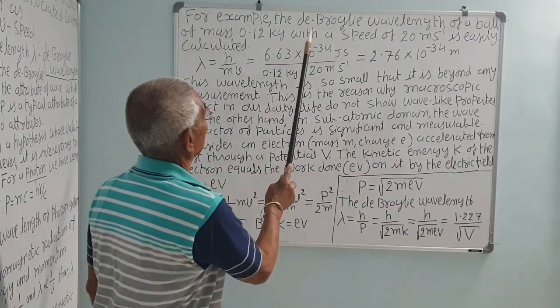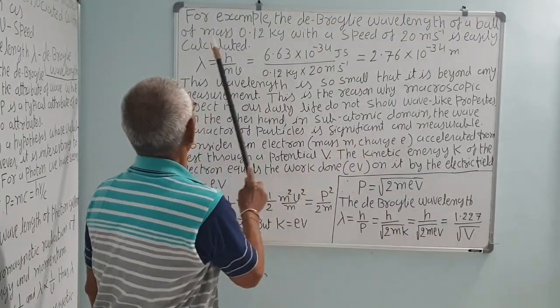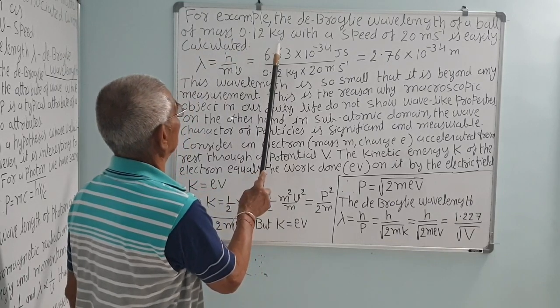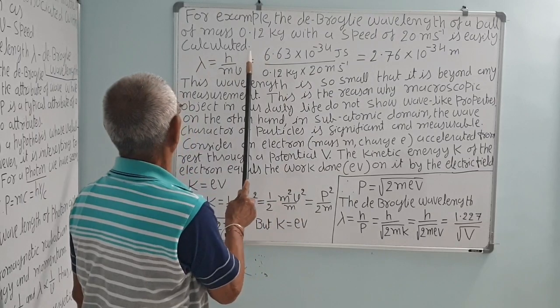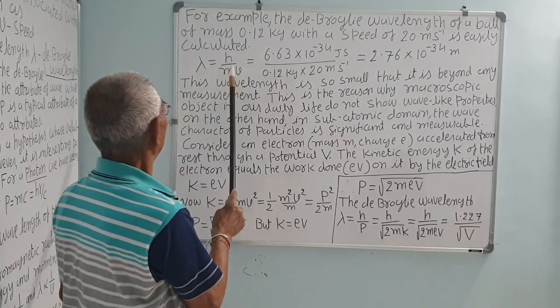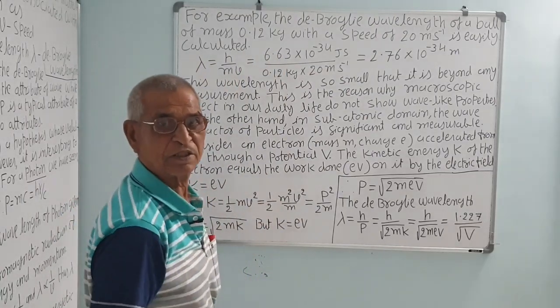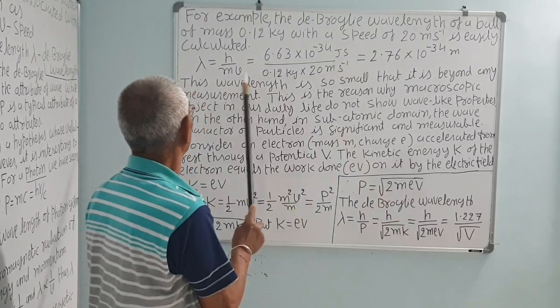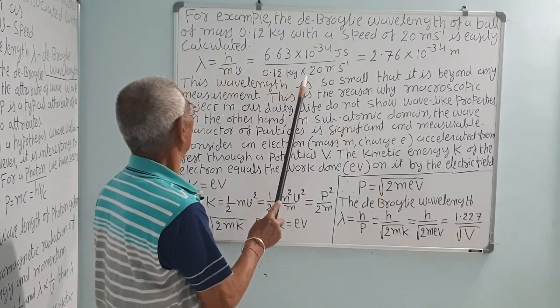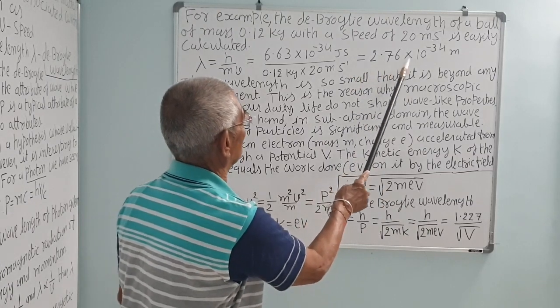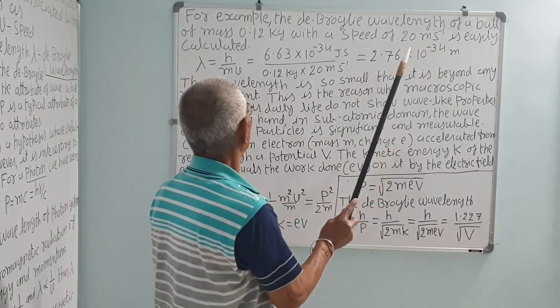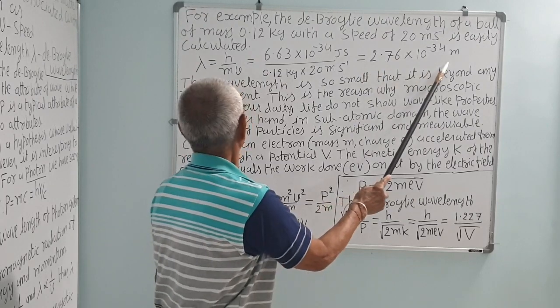For example, the de Broglie wavelength of a ball of mass 0.12 kg with a speed of 20 meter per second is easily calculated. Lambda is equal to h upon mv. h is the Planck constant, 6.63 into 10 to the minus 34 joule second. Mass is 0.12 kg and velocity is 20 meter per second. That comes to about 2.76 into 10 to the minus 34. Correct? This is a very small wavelength.